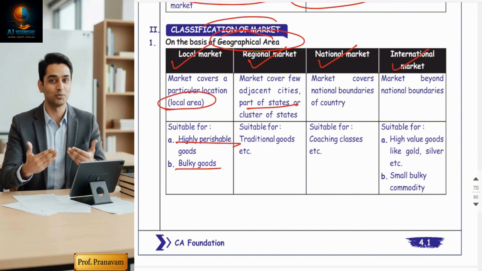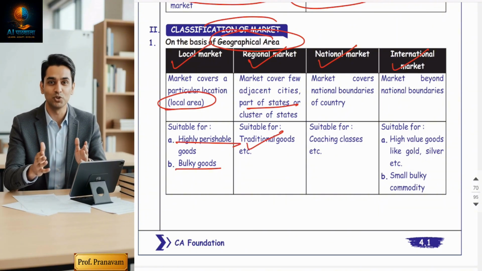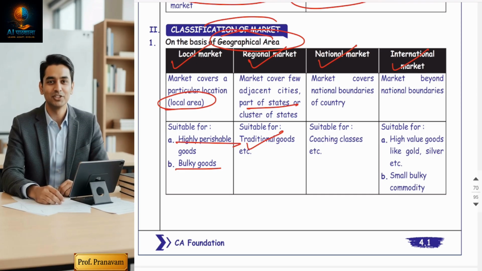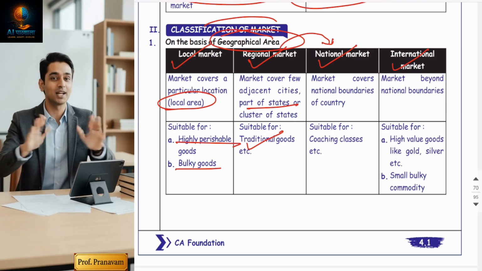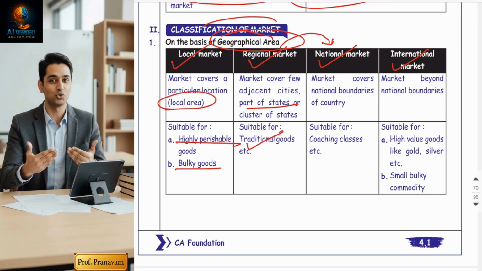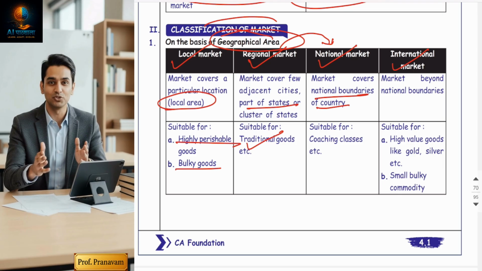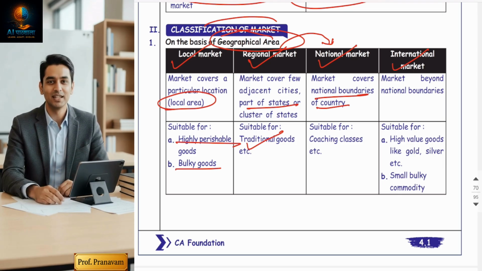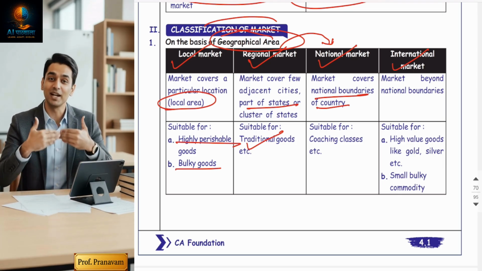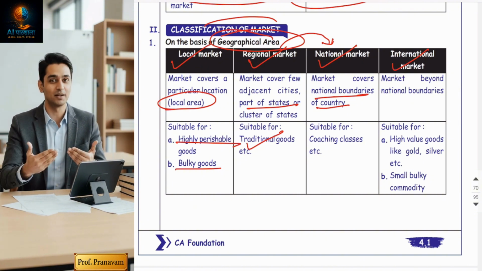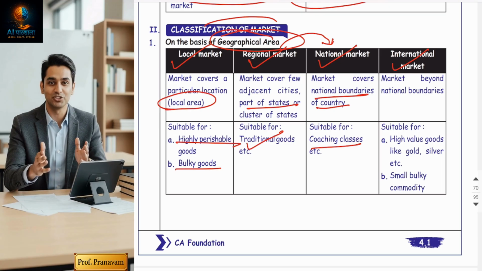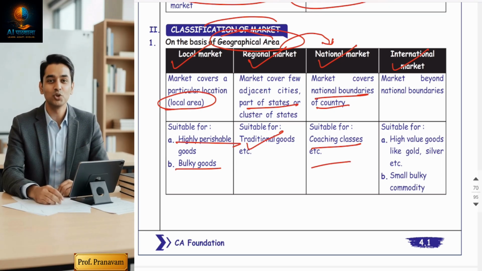Okay, this kind of business is suitable for traditional goods or regional goods only. Fine. National market, something broader than regional market, covers the entire country. Right, you are a national company, you have many branches across India. Now, suitable for services like coaching classes or branded products.